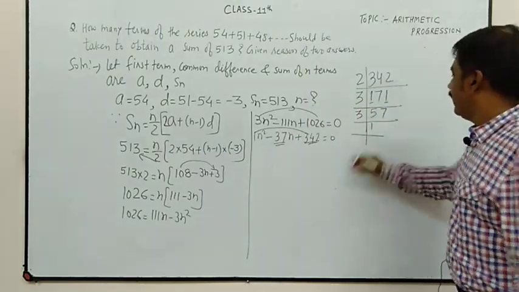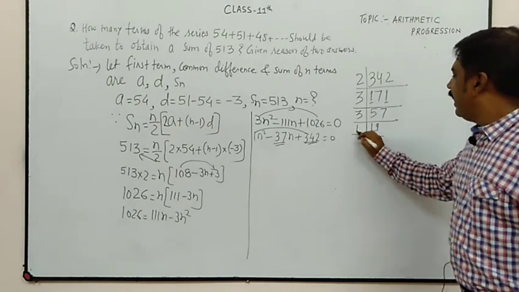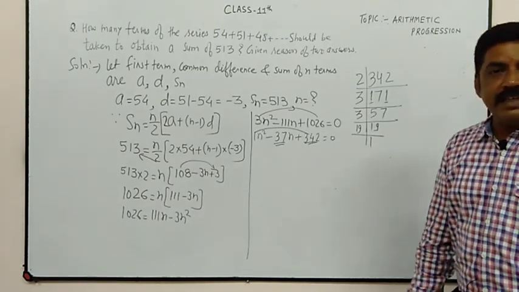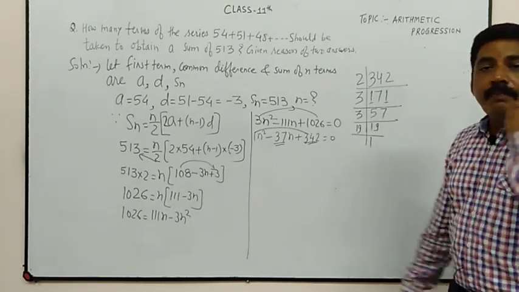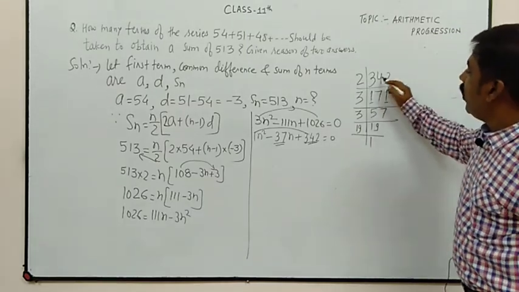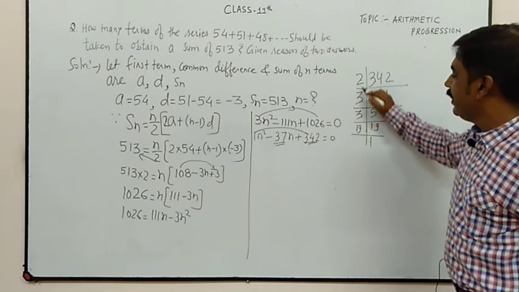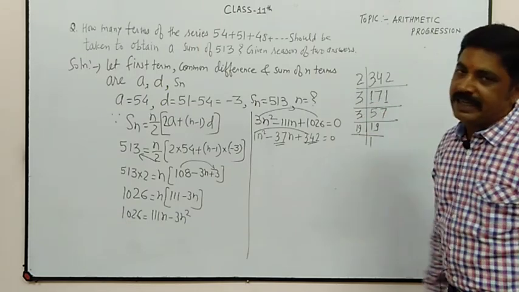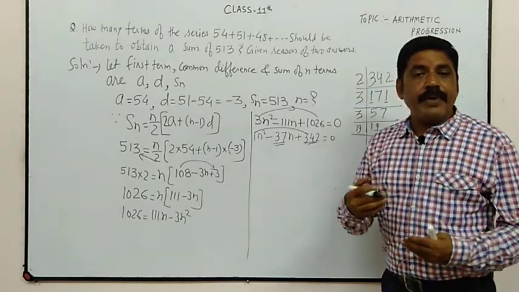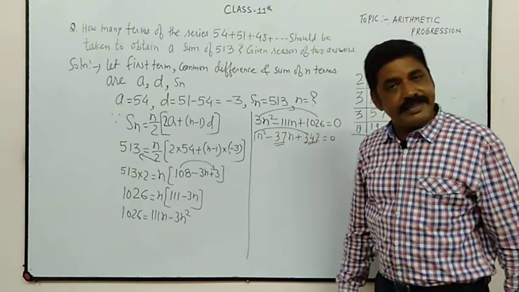Yes. 3 1s are 3, 3 9s are 27, and 19 ones are 19, because 19 is a prime number. So the factors of 342 are 2, 3, 3, 19: 2 into 3 into 3 into 19. Now make a pair whose sum is 37.